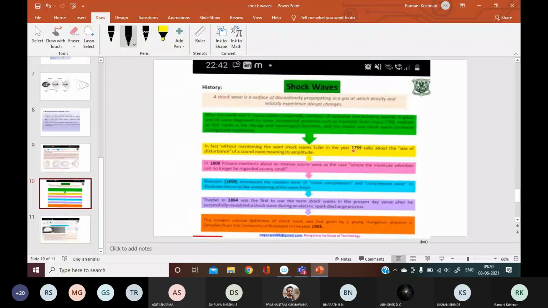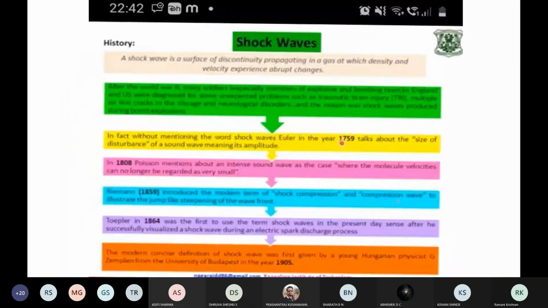Now, one nice history of these shock waves: how these shock waves came into the picture. I know it is not very clear to you, so I'll just read out the history for you. After World War II, after so many explosions and bombings took place, the soldiers were diagnosed with unexpected problems like brain injury, multiple hairline cracks in the rib cage and neurological disorders.